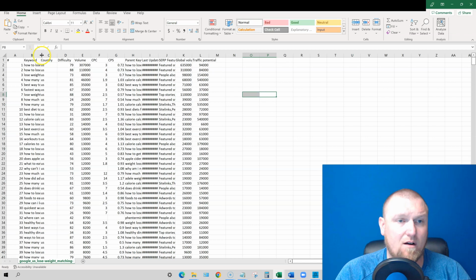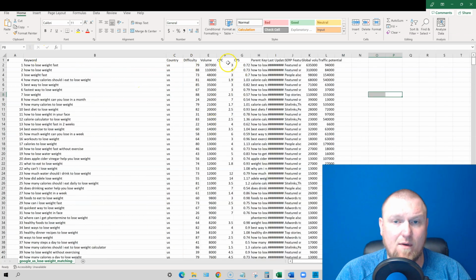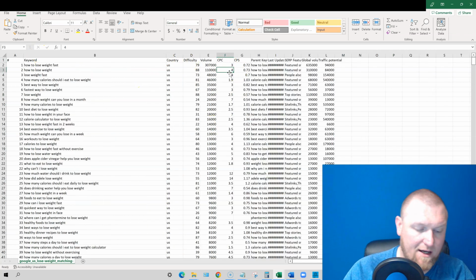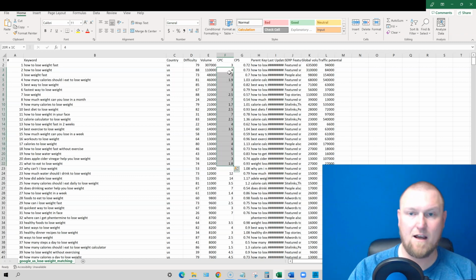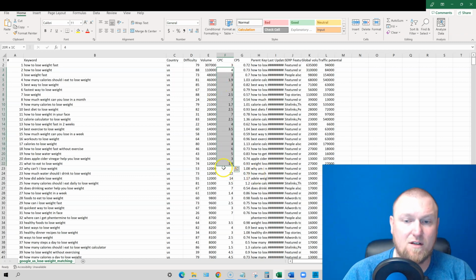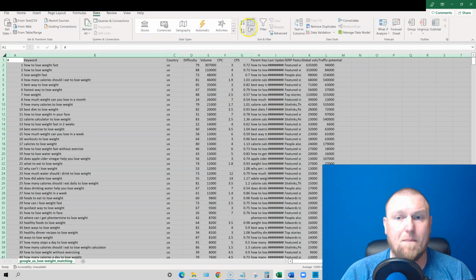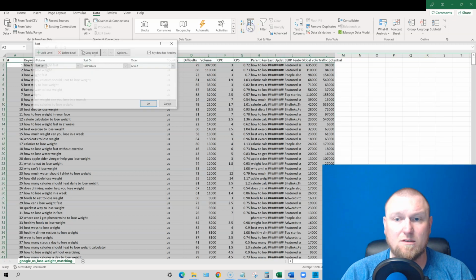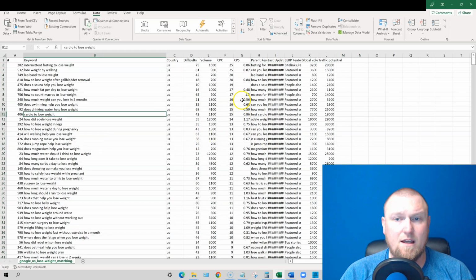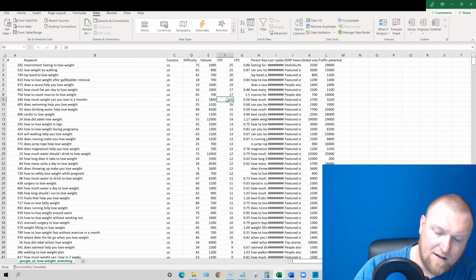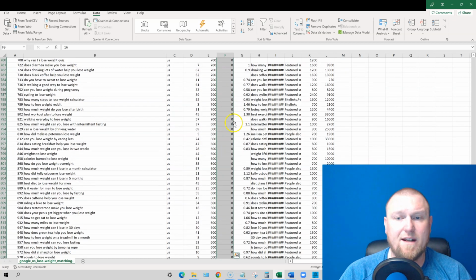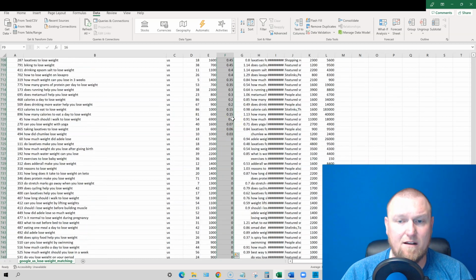All right, so here we are, and we have our keywords over here. We have our cost per click. If I do shift end down, actually there are some that don't have any at all. So what I would do is highlight all this, go to Data, and sort it by cost per click, CPC right here, largest to smallest. Then if I do a shift end down, it'll take us all the way down to all these zeros that don't mean anything.